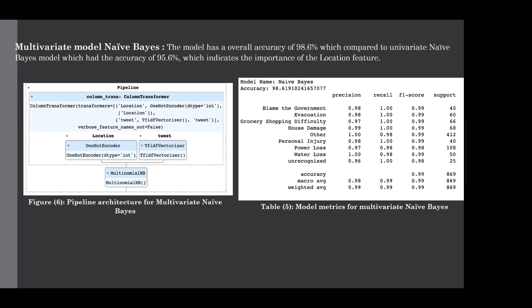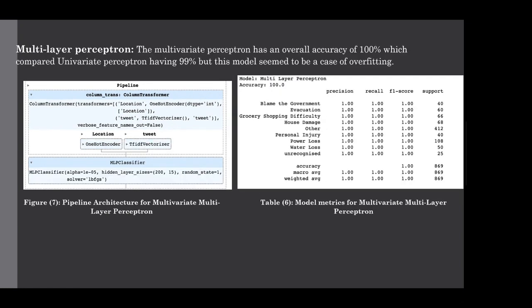And coming to multivariate models, here we are going to pass the location as one more variable. As mentioned previously, we are going to do one hot encoding on the location column and TF vectorizer on the tweet column, which will be passed to the models. We are going to use the same models here. With the location and without the location, naive Bayes performed a bit more, 3% more accuracy compared to without location. And multi-layer perceptron is a case of overfitting.